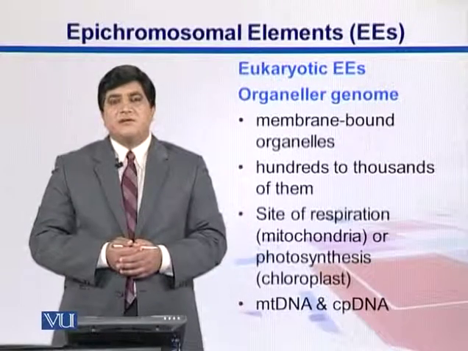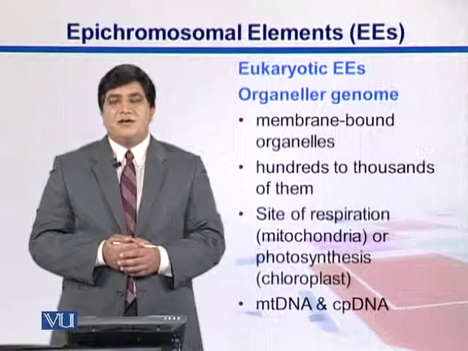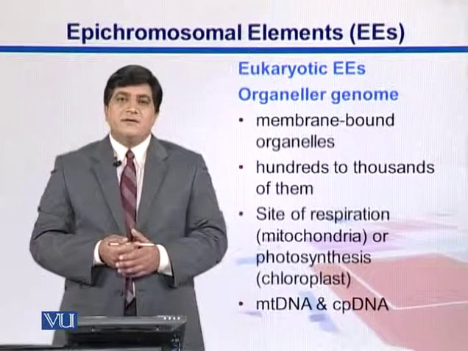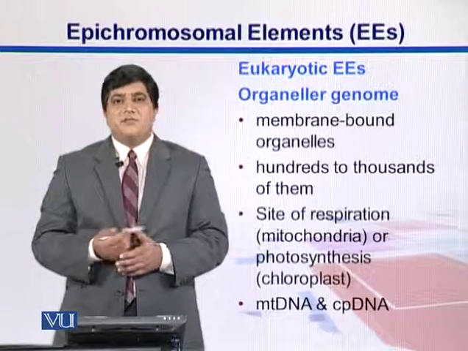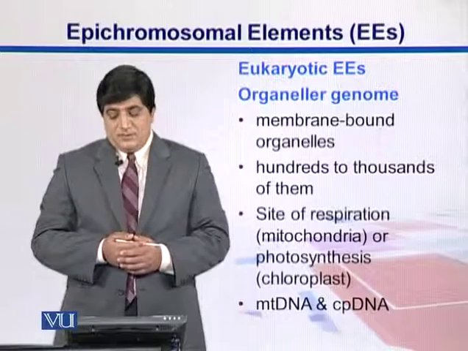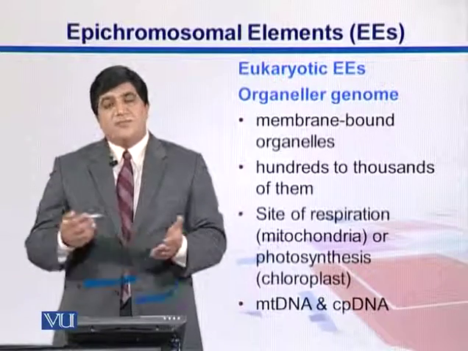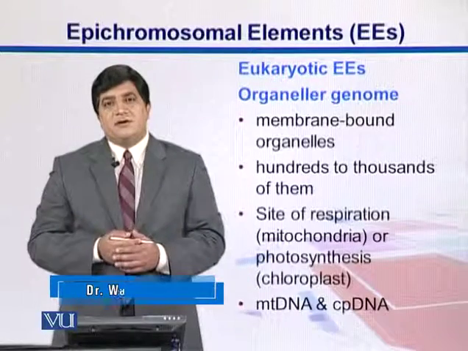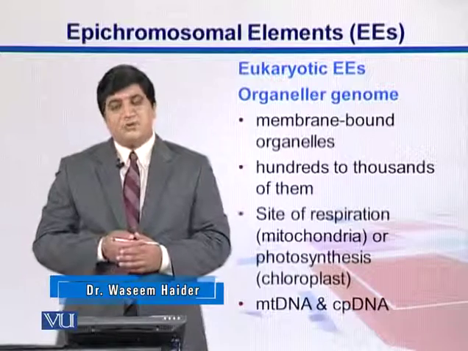So eukaryotes have extra organelles that also contain a genome or DNA, which we call organellar DNA. Examples are chloroplast DNA in plants and mitochondrial DNA in both plants and animals. Basically, these are membrane-bound organelles, and they may be present in hundreds to thousands of copies. So they are also in multiple copies of these genomes.